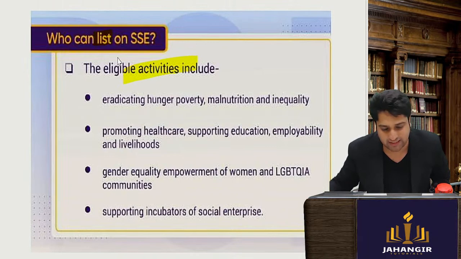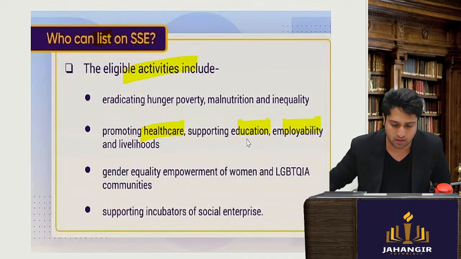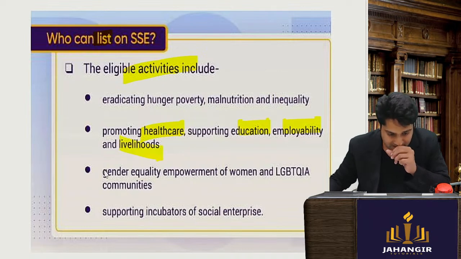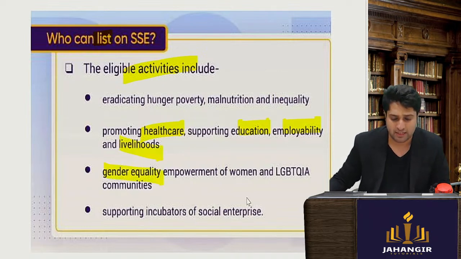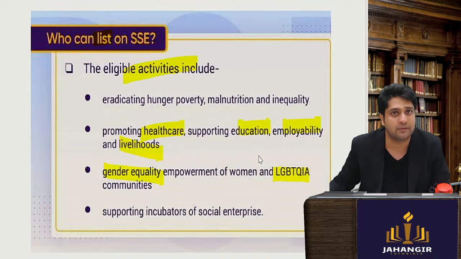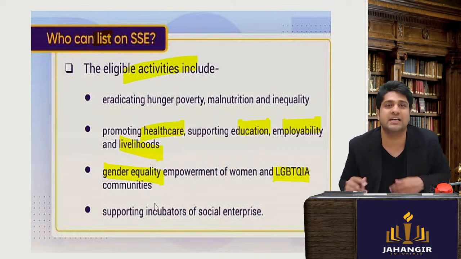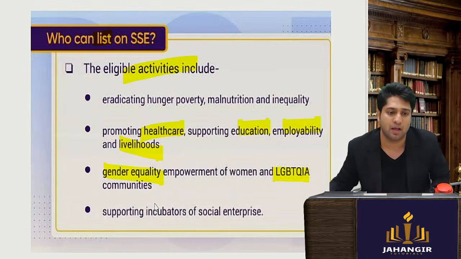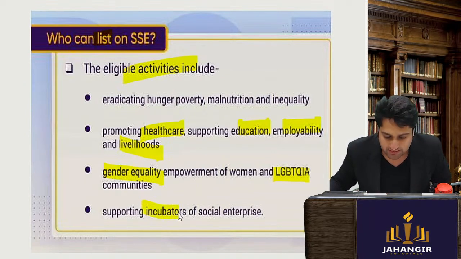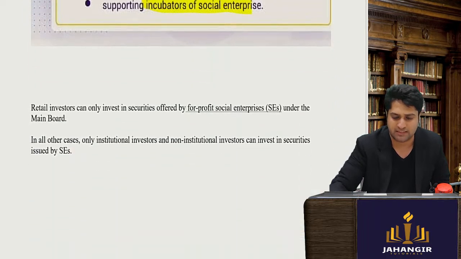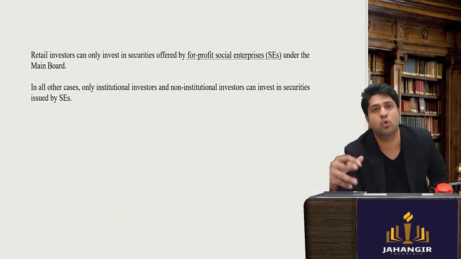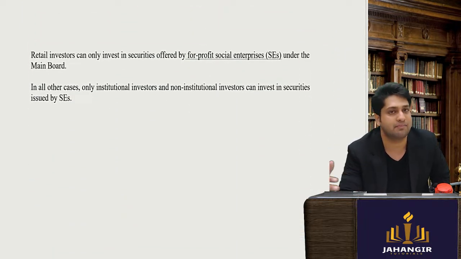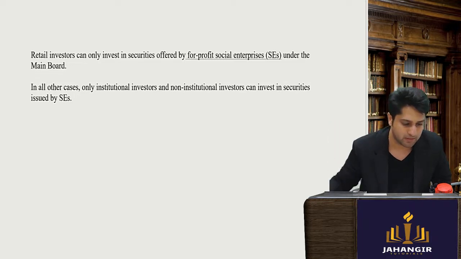Such as eradicating hunger, improving healthcare, education, employability, livelihoods, promoting gender equality, even for the LGBT community. Because these are marginalized communities, there can be dedicated NGOs to help them out as well. And supporting incubators for social enterprises, rural development, rural entrepreneurs, funding them, even that would come here.